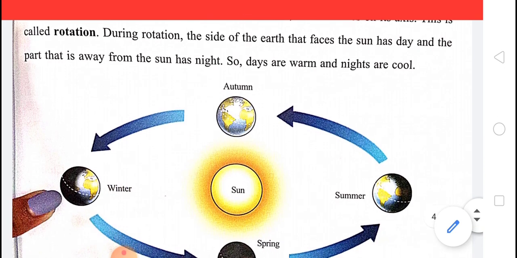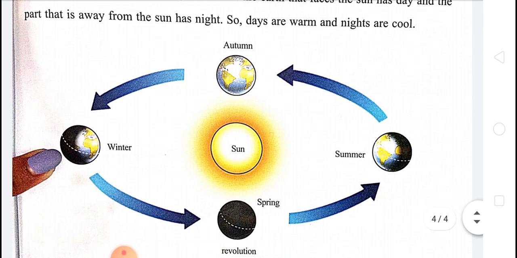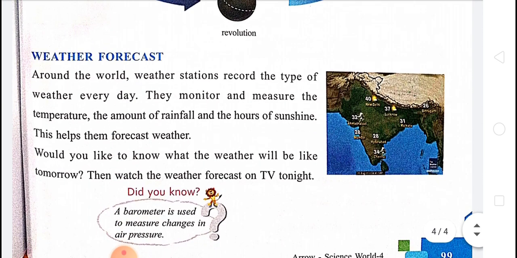During rotation, the side of the earth that faces the sun has day, and the part that is away from the sun has night. So days are warm and nights are cool. Then weather forecast. Around the world, weather stations record the type of weather every day.